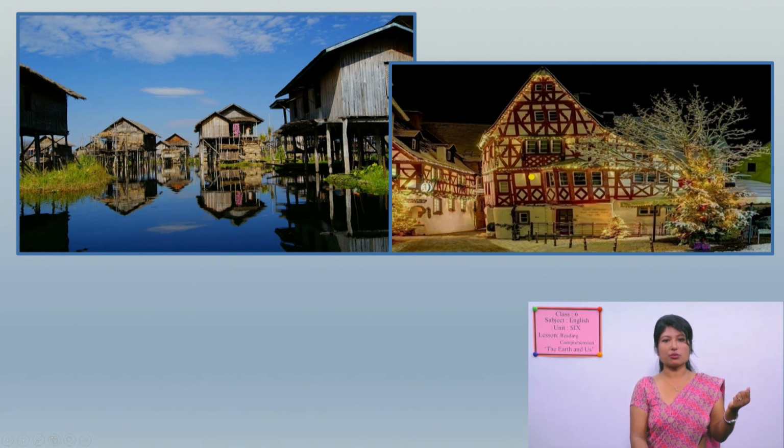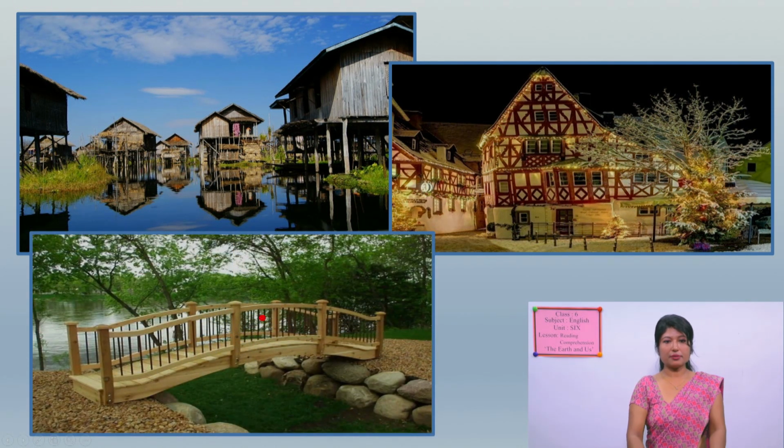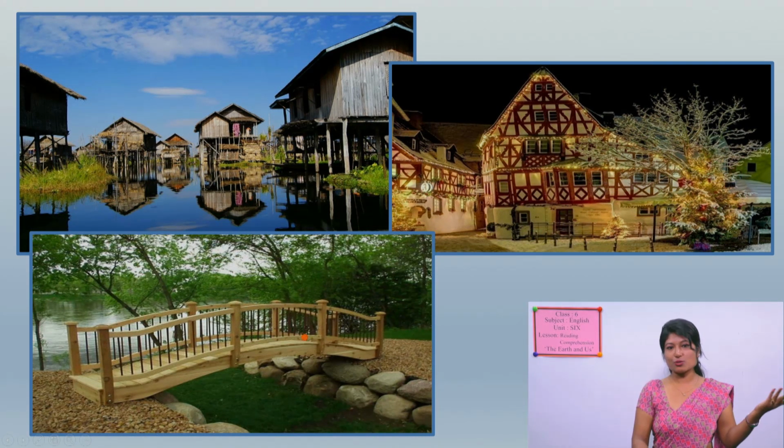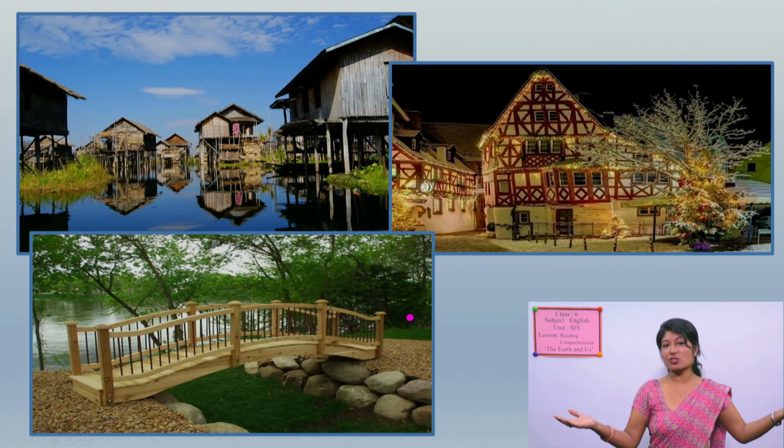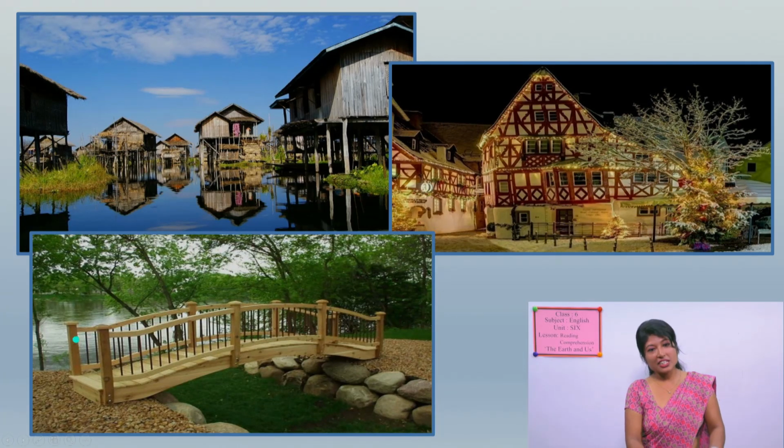We use wood to make different windows and doors and all. And see here, a wooden bridge, very nice wooden bridge. It is very nice to look at and convenient when there is a bridge to cross the river.